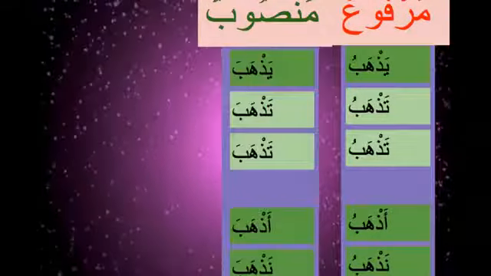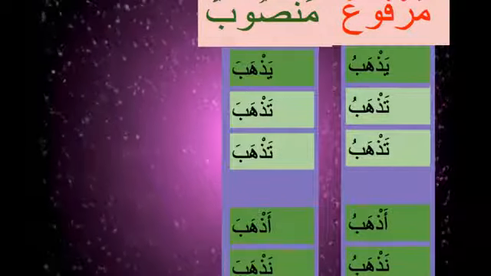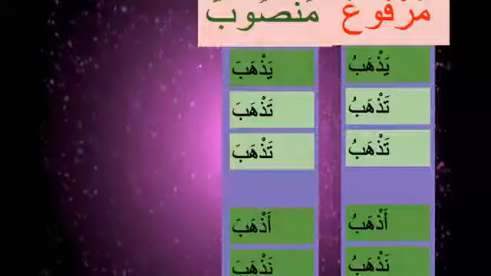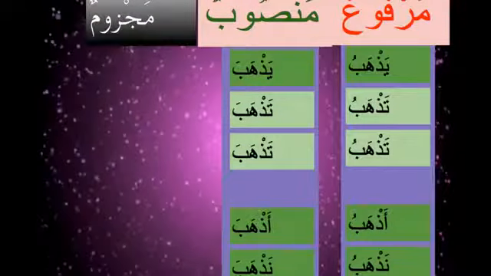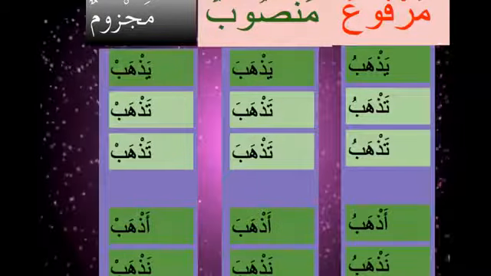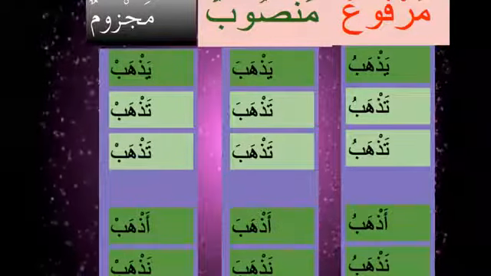So all the fi'ls end with the dhamma. How will the mansoob form be? The mansoob will be yadhaba, tadhaba, tadhaba, adhaba, nadhaba, ending with fatha. And how will majzoom be? Majzoom will be yadhab, tadhab, tadhab, adhab, nadhab.